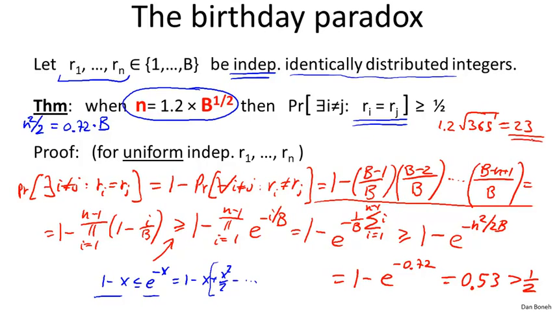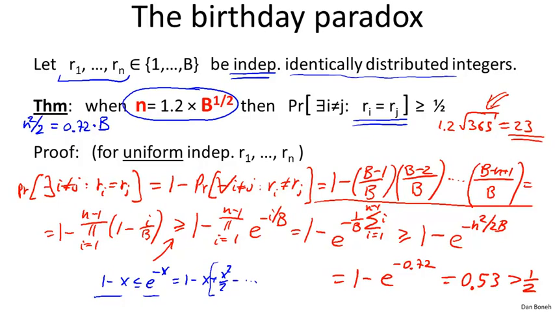By the way, the intuition for why this fact is true is because what the collision is counting is it's looking at all possible pairs of people, and if you have square root of b people, then there are square root of b squared pairs, which is roughly b pairs total. Each pair collides with probability 1 over b, and if you have b pairs, it's likely that one of the pairs will collide. So hopefully this gives you intuition for where the square root comes from. It's basically from the fact that if you have n people in a room, there are n squared possible pairs.